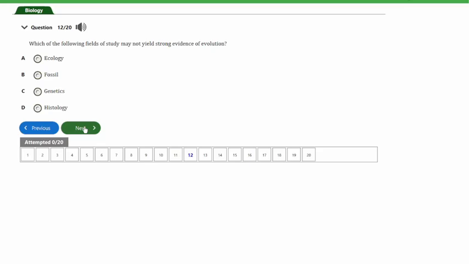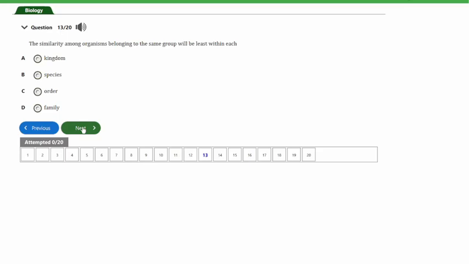So guys, the next question we are going to consider is question number 13, and it says the similarity among organisms belonging to the same group will be least within each: A. Kingdom, B. Species, C. Order, D. Family.